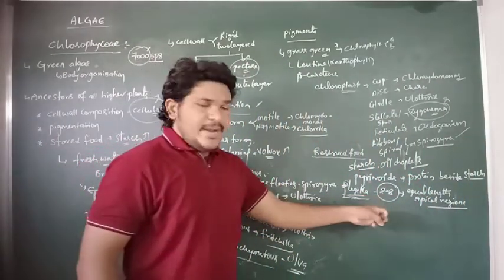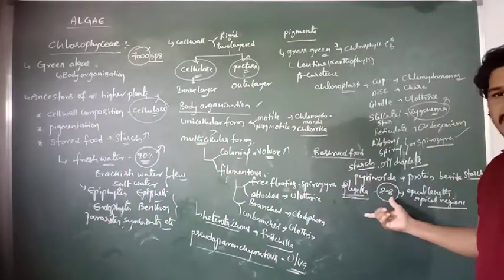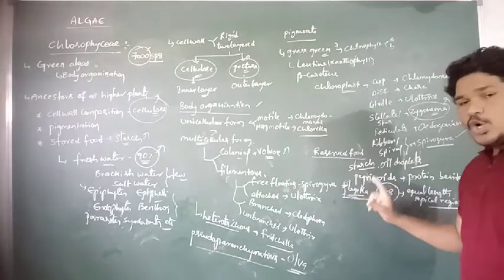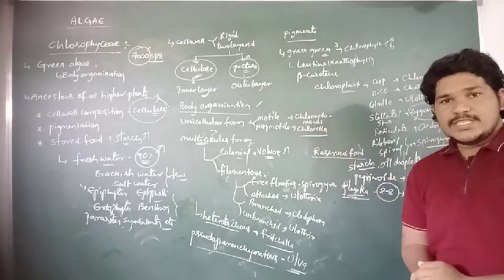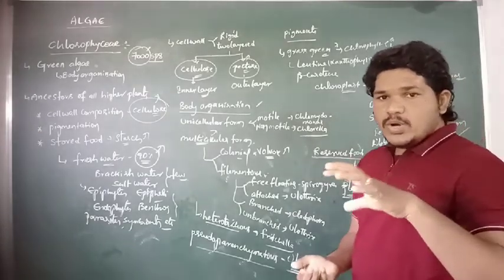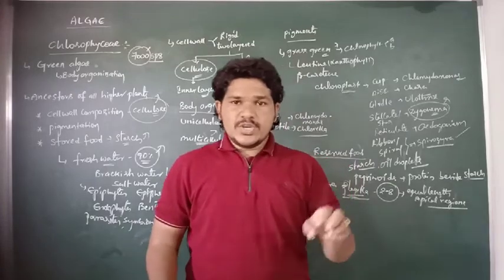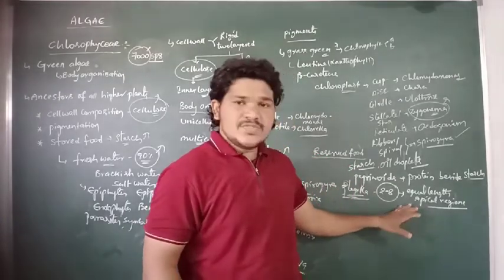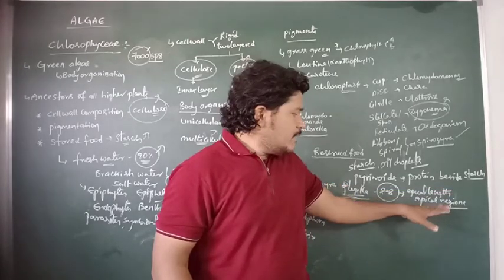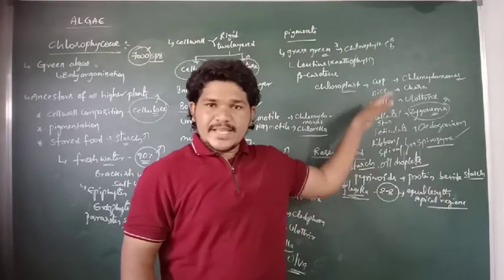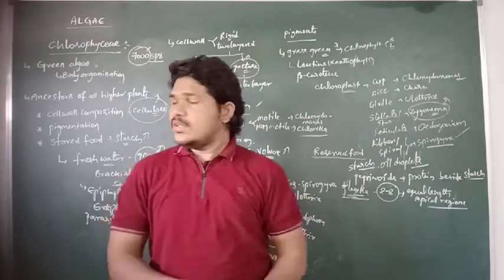They can exhibit the 9+2 arrangement of flagella. The flagella are the locomotory organs present in the body organization of Chlorophyceae. So how many flagella are present? Particularly 2 to 8 flagella, equal in length, arising at the apical part. So this is about the flagella of Chlorophyceae.